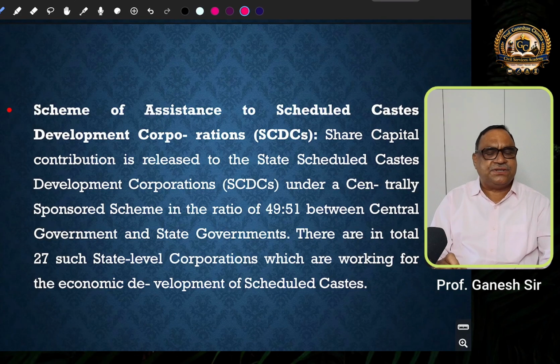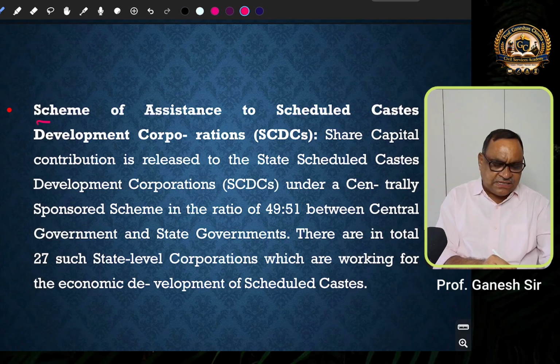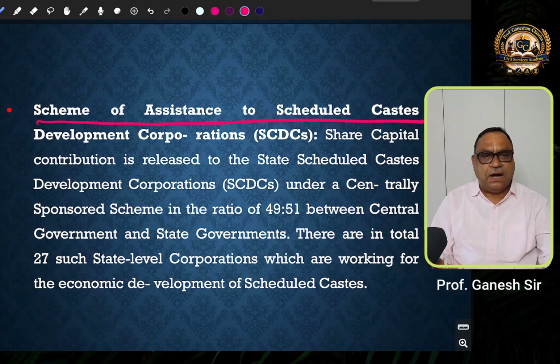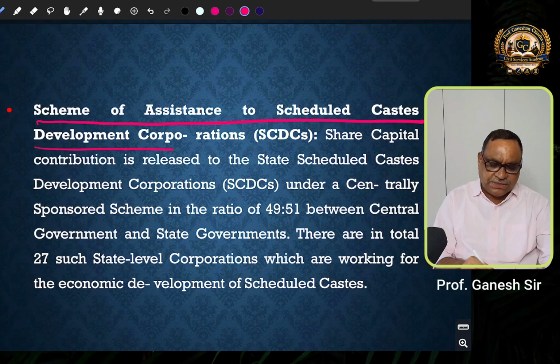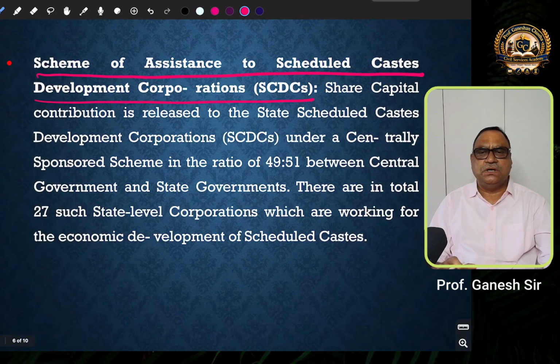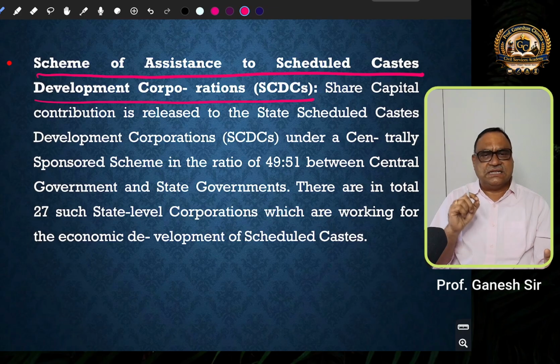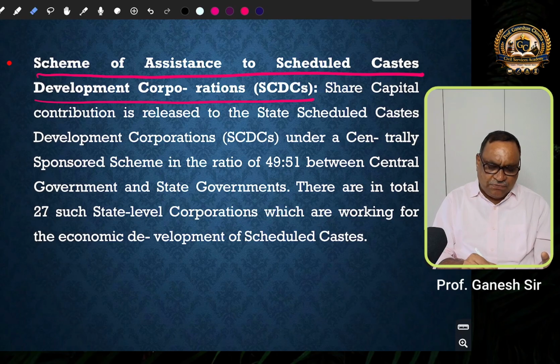Another scheme is the Scheme of Assistance to Scheduled Caste Development Corporations. Share capital contribution is released to the state scheduled caste development corporations under a centrally sponsored scheme in the ratio of 49 is to 51 between the central government and state governments.